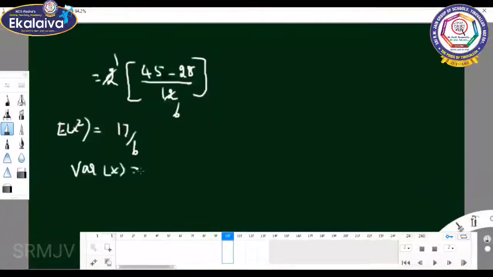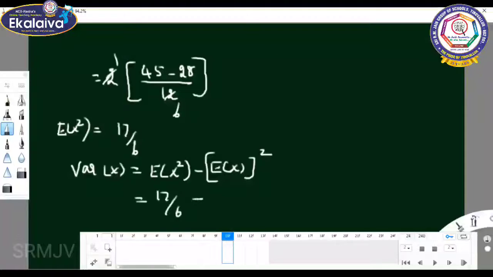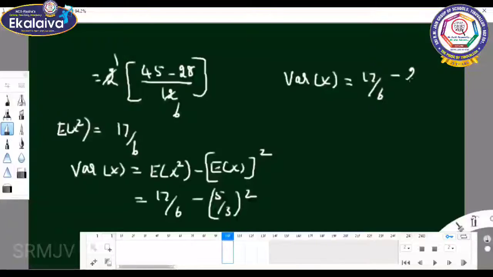Variance of x equal to E of x square minus E of x the whole square, that is 17 by 6 minus 5 by 3 the whole square. So variance of x equal to 17 by 6 minus 25 by 9.